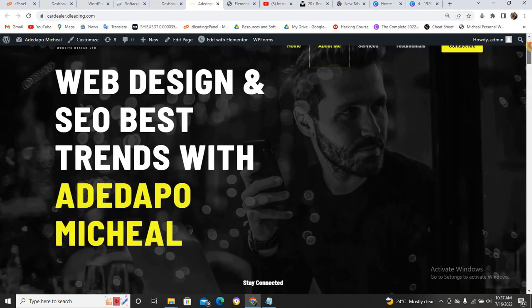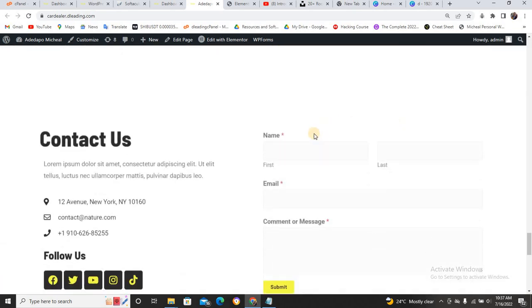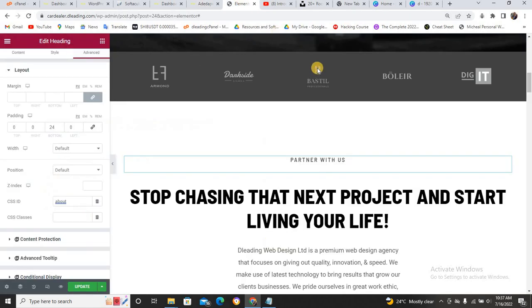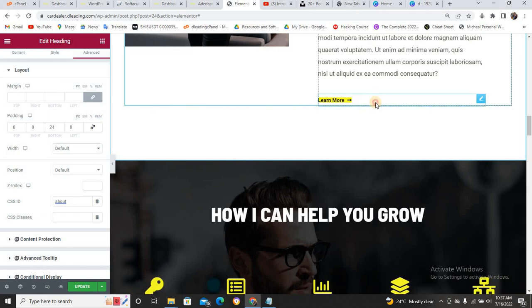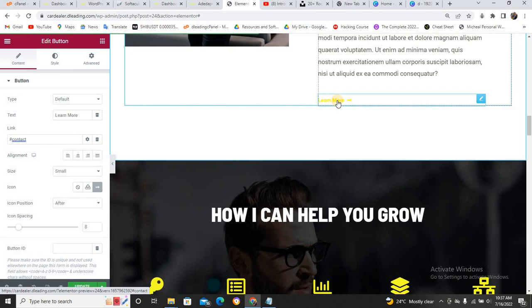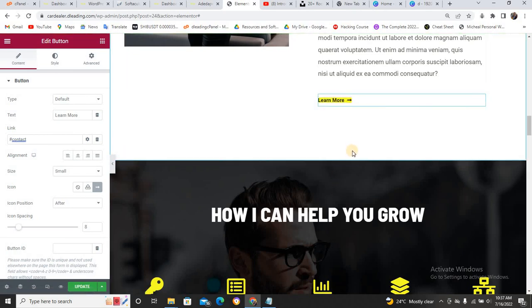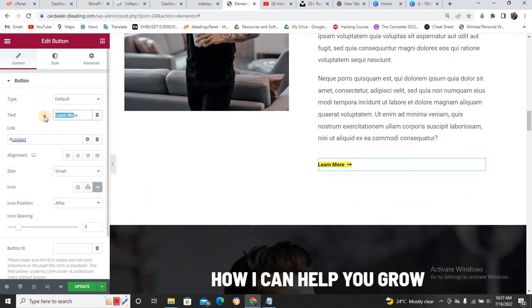Let me show you this contact also. This contact us, contact me. If you click on it, it's going to take you to this contact page. Now let me show you why it's working like that. Firstly, let me change this to contact. I will just come here and make it hashtag. Make sure it is hash before contact. You know why? It means that when they click on it, you want it to carry them to this section that we have tagged contact. Now let me show you the section. Okay, let me change this, instead of lemon, to contact us.